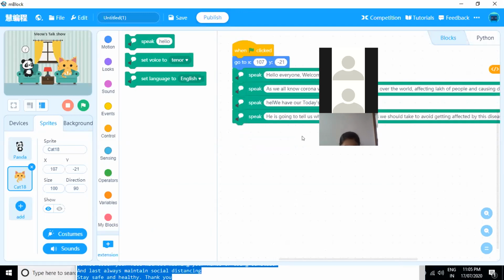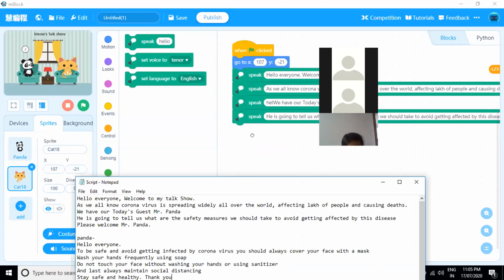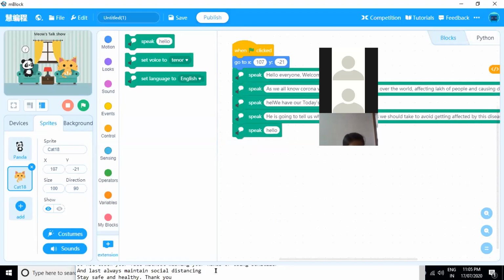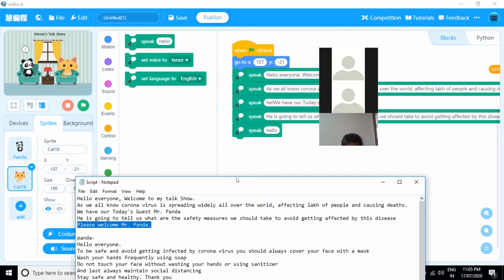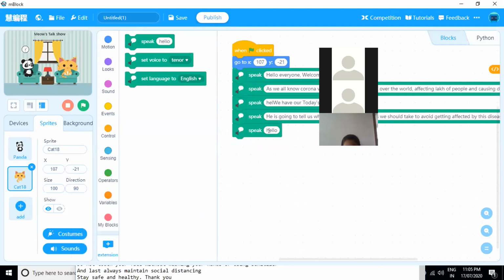So he is going to tell us about the safety measures. Then again, we'll take hello. Then she's going to welcome Mr. Panda. So this is the script for cat.